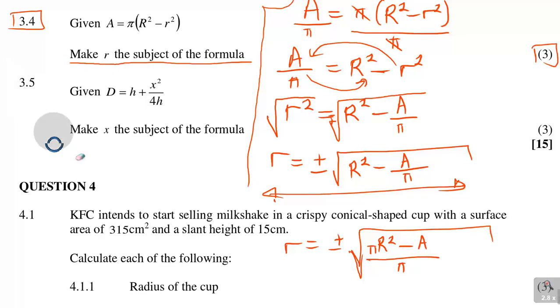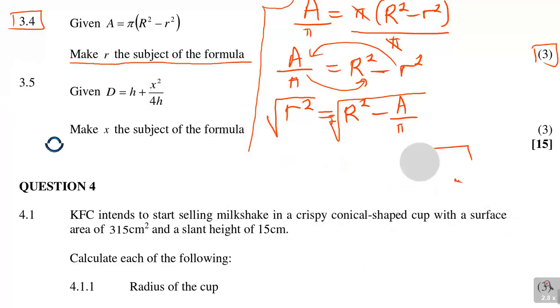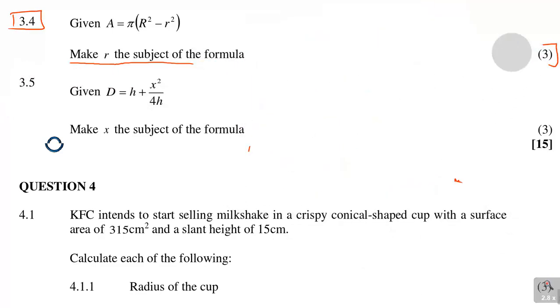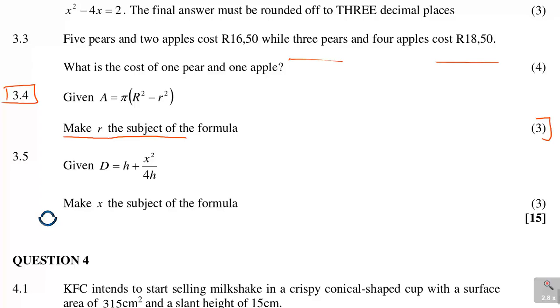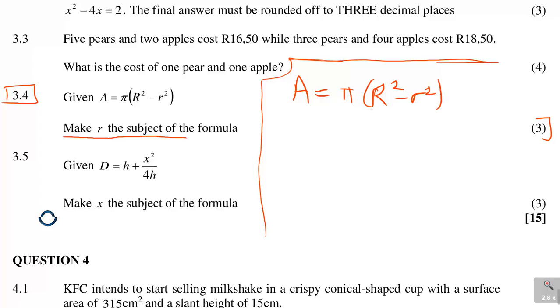Now a quick one, just for the sake of others who thought maybe this was not their preferred method. There is another simpler version of it, whereby, remember, you are given pi, here is R squared minus r squared. Some would have preferred to say, why can't I open that bracket? It was fine. You're going to have A is pi R squared minus pi the small r squared. Right. Then after that, you do the same thing. This pi r squared is negative already.